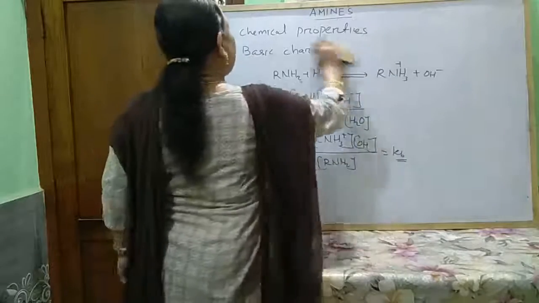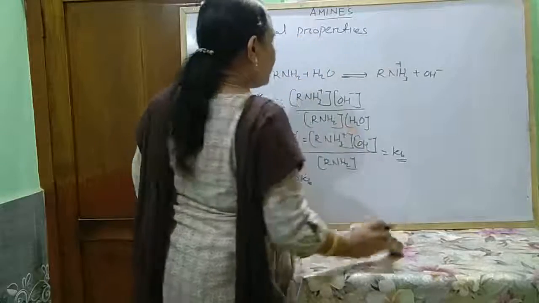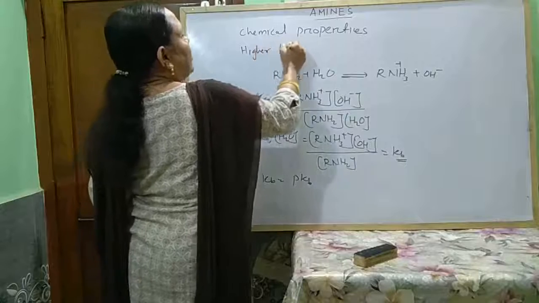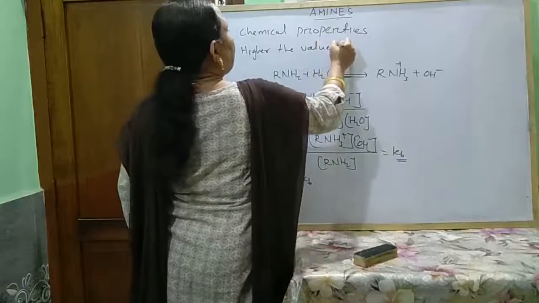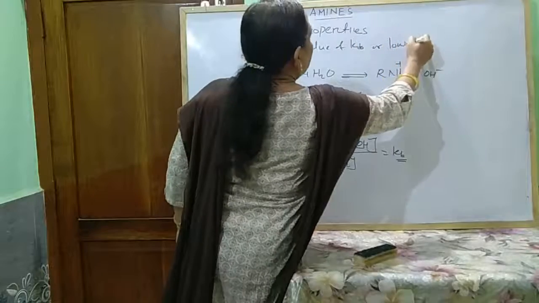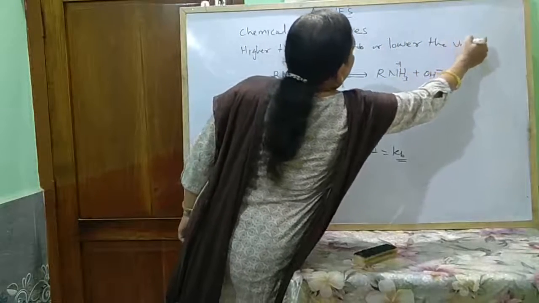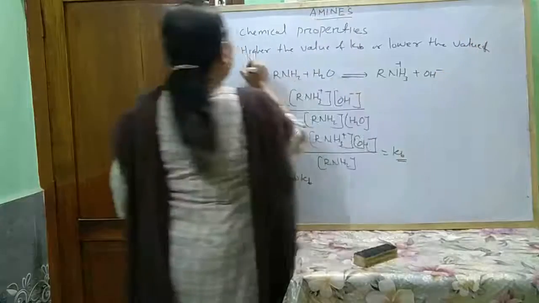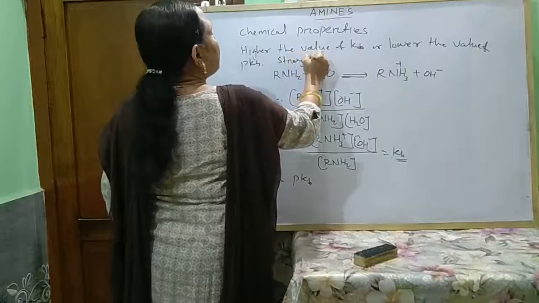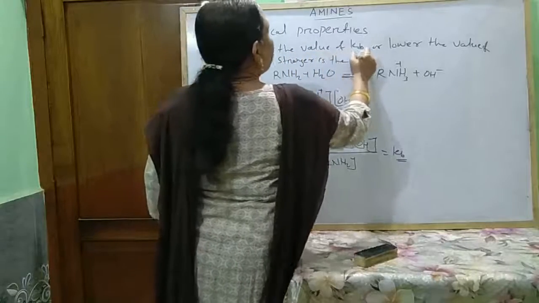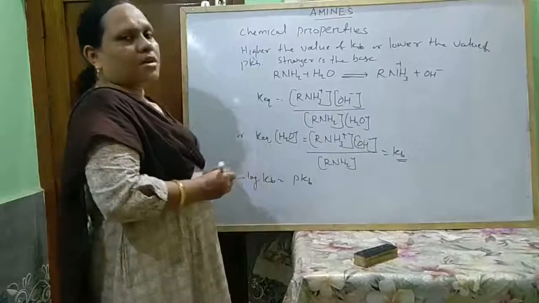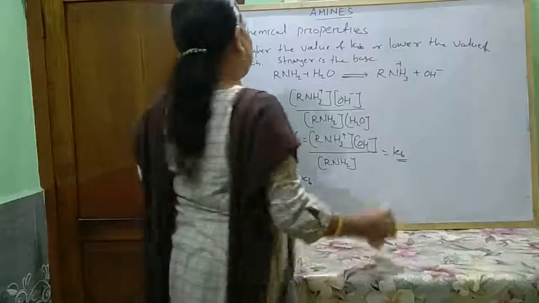So we can also write: higher the value of Kb, or lower the value of pKb, the stronger is the base.